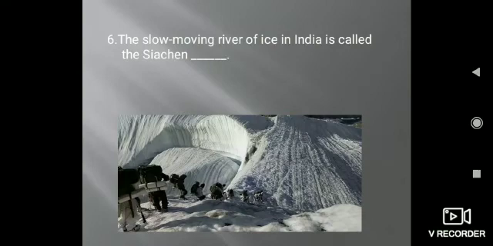Sixth, the slow-moving river of ice in India is called the Siachen dash. So the answer is glacier. The northern mountains consist of 3 ranges, and the first one is the Greater Himalayas, in which glaciers are located, which keep it cool throughout the year.